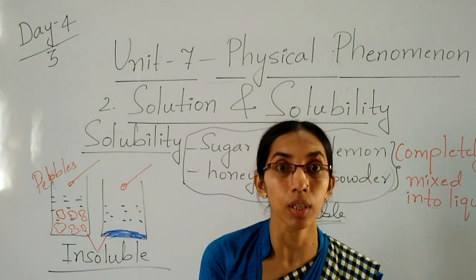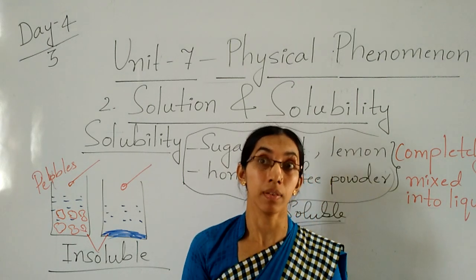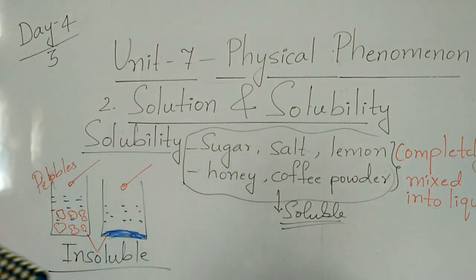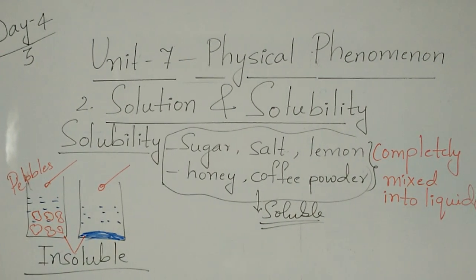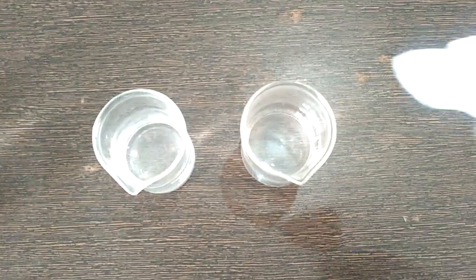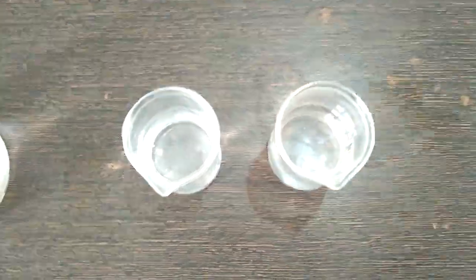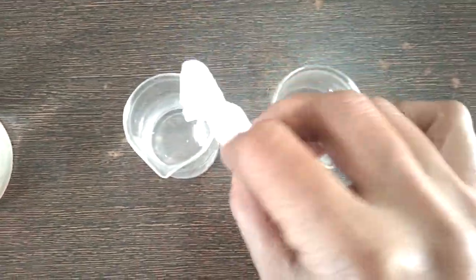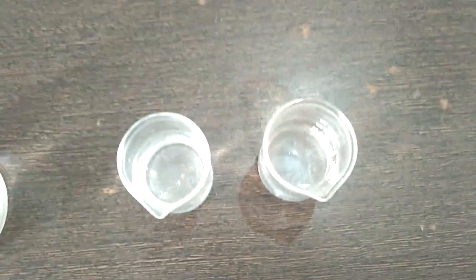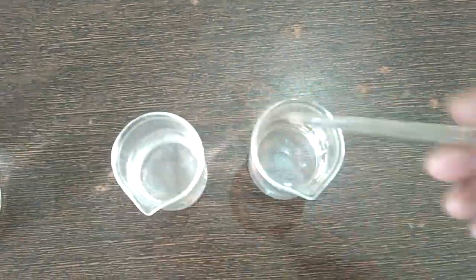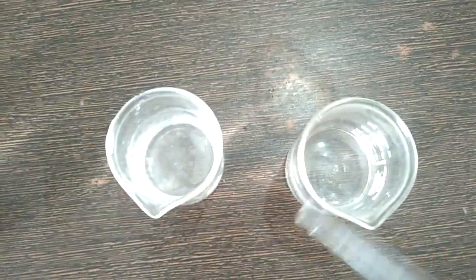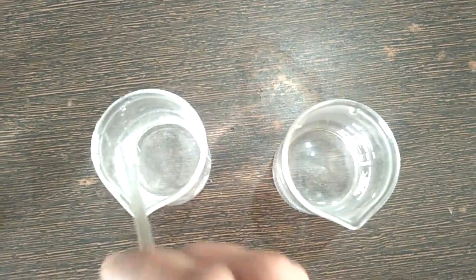Now I will show how it does not mix. Keep on staring also, it won't mix. Just see the practical. Okay children, I add here sugar and then one more I add here salt. When I stir, it is mixed very well. You can see that salt and sugar mixed very well.